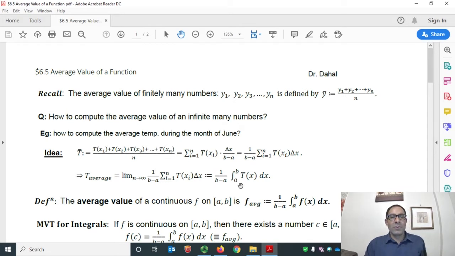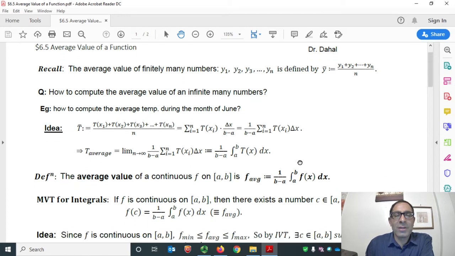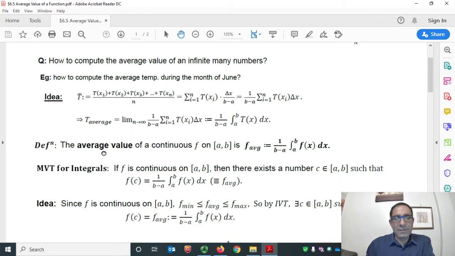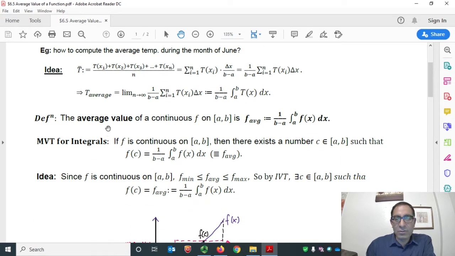So that means we can define the average temperature during the month of June by using definite integrals. So let me give you the definition of the average value of a continuous function. By the way, the temperature function I discussed here is a continuous function. Okay, so the definition: the average value of a continuous function defined on the closed interval [a, b] is denoted and defined by average value of f equals 1 over b minus a times the definite integral of f(x) from a to b.